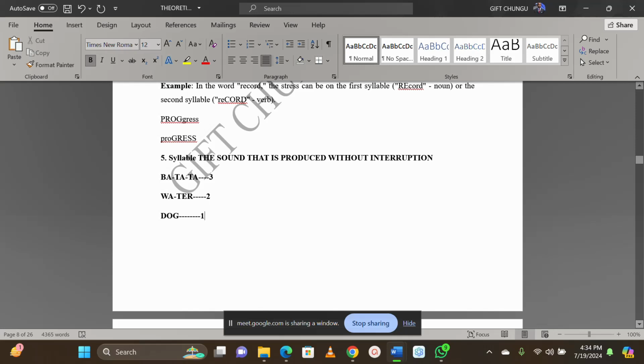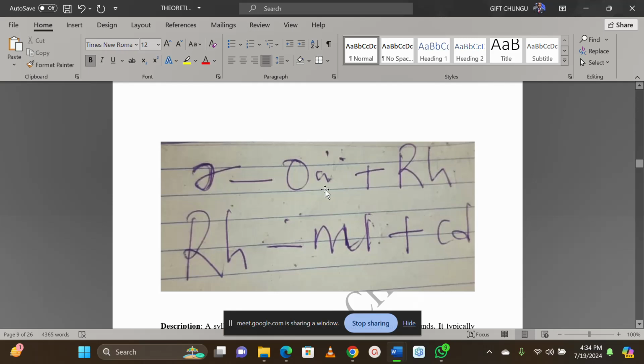And the syllable is the sound that is produced without what? Interruption, or without what we call stopping or pausing. It will just be produced like that. And the formula now for a syllable is what you can see on my screen. This is the symbol, what I'm pointing at, for a syllable.